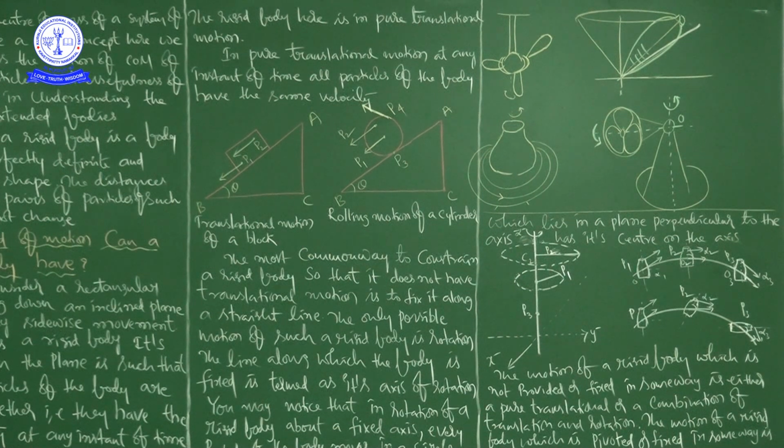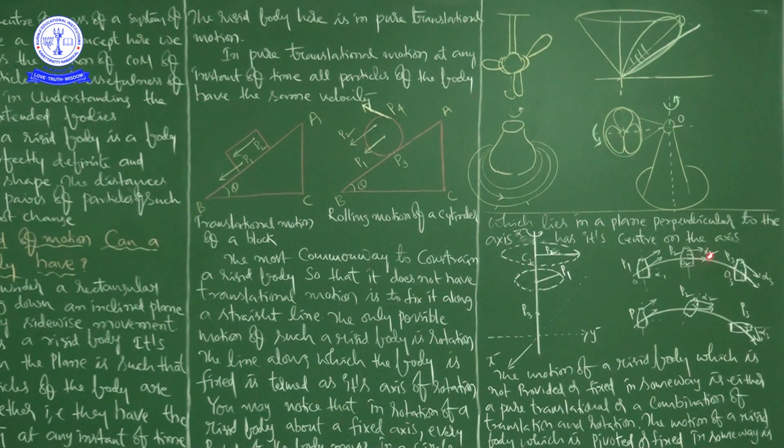This is the point P3. P3 is not in motion, the velocity of the point P3 is 0, but P1 and P2 are in motion, along circles C1 and C2. So you can represent graphically the rotational motion of a rigid body.